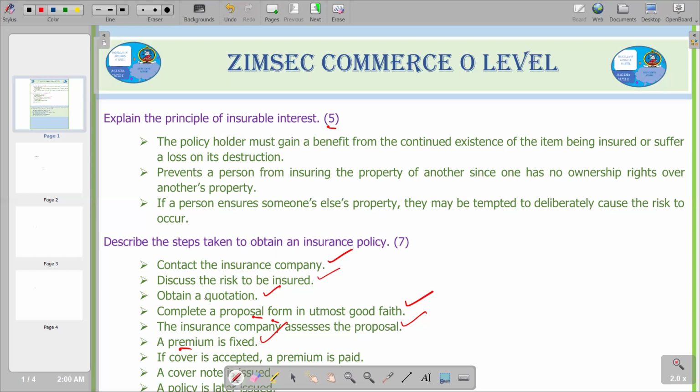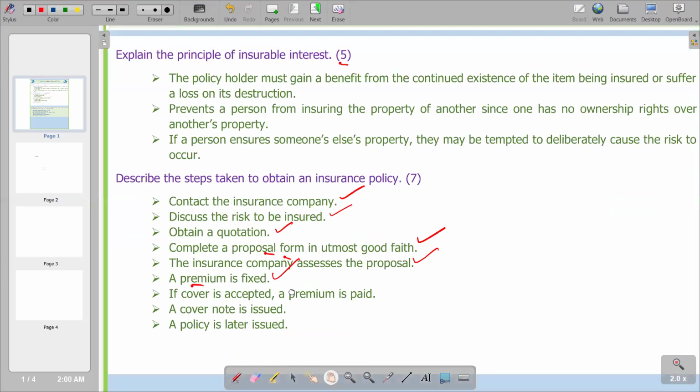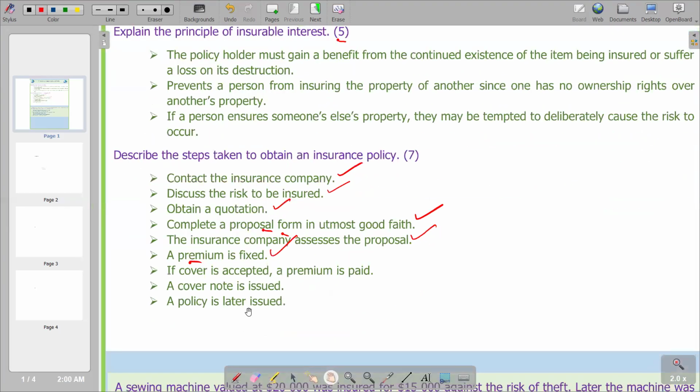Usually this premium is paid on a regular basis, on average monthly, but it can be annually or even fortnightly, depending on the policy terms. So remember, that policy will be having some terms. So depending on the terms, that's how the period of payment is determined.